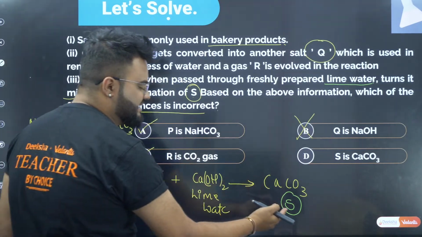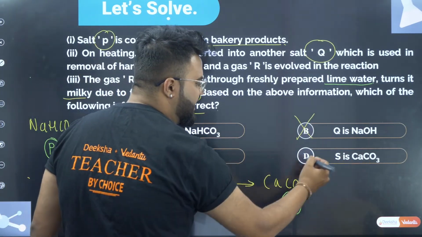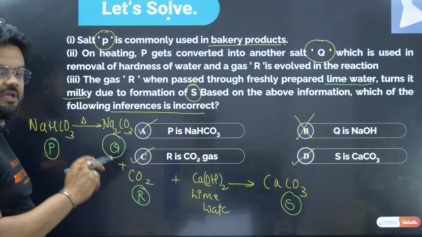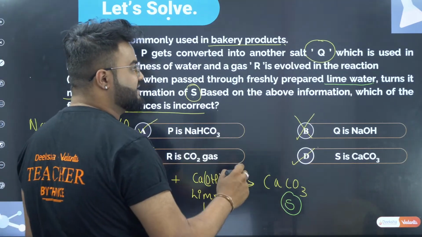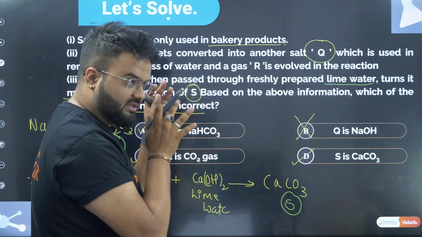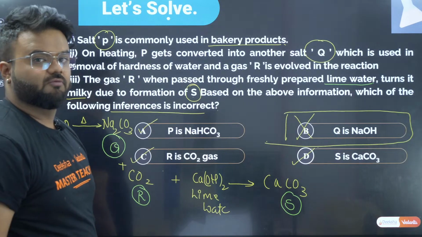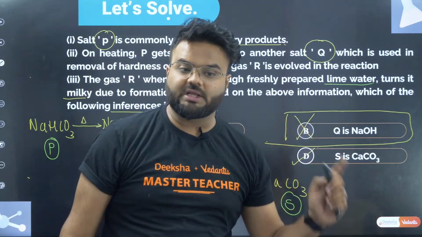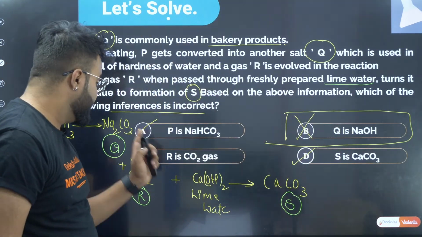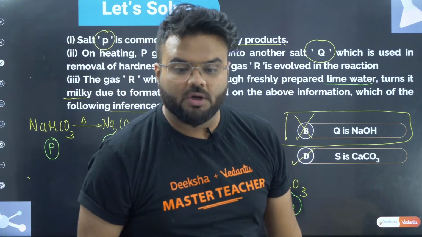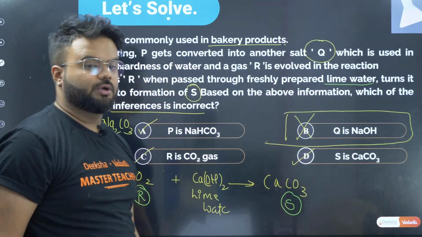And option D is calcium carbonate, it is correct. Therefore, the incorrect answer for this question is option B, that is, Q is not NaOH, it is sodium carbonate. Okay, very good.